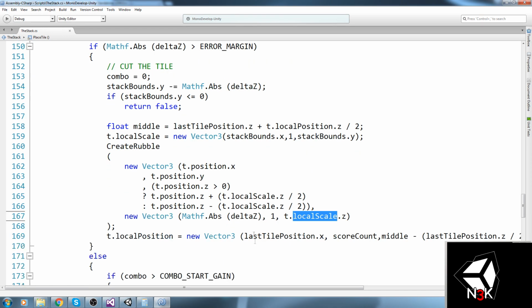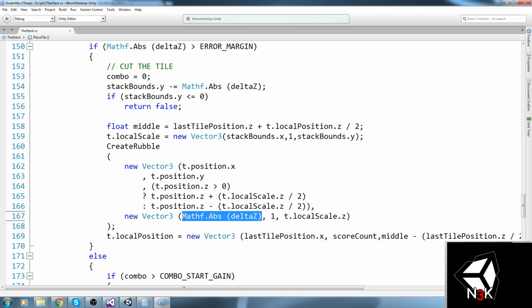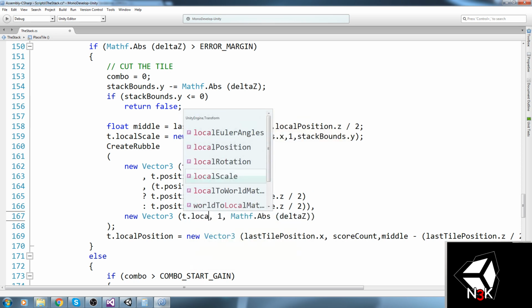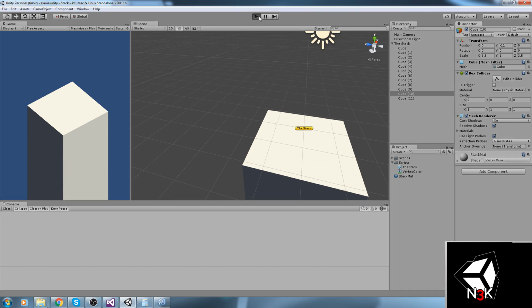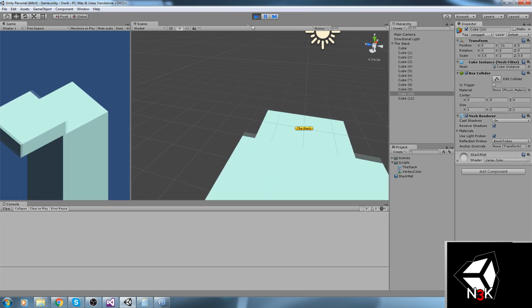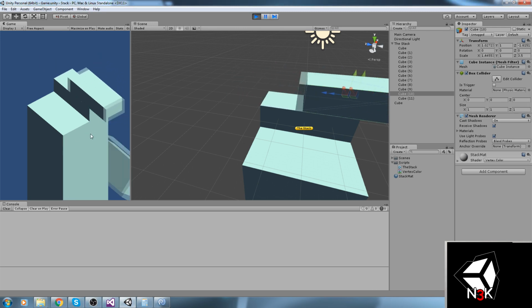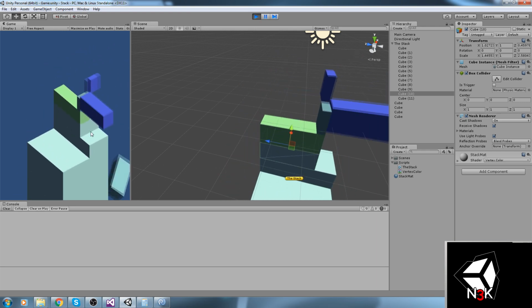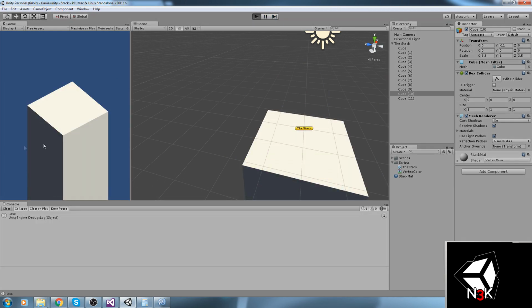Oh, okay, I get it. It's over here, in the create rubble function. The second parameter we send, we should be inverting this. So delta z goes here, and in this spot we say t.localScale.x. Right, and then we shouldn't be getting this error again, hopefully. And let's see how long we've been running on this. 1 hour 33. Okay, it might be a little bit too long, and my errors are getting really messy. Damn. Sorry about that, I guess. Wow, now it actually works perfectly, and it's actually quite fun for some reason.